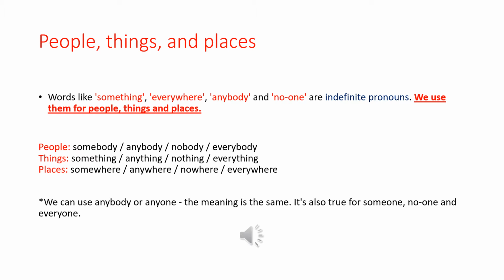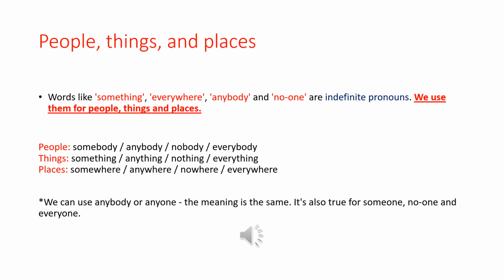We use these indefinite pronouns to talk about people, things, and places. So we use words like something, everywhere, anybody, nobody, no one. Now, to specify, we use somebody, anybody, nobody, everybody when we are talking about people.